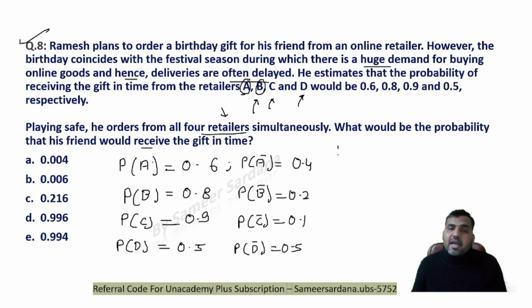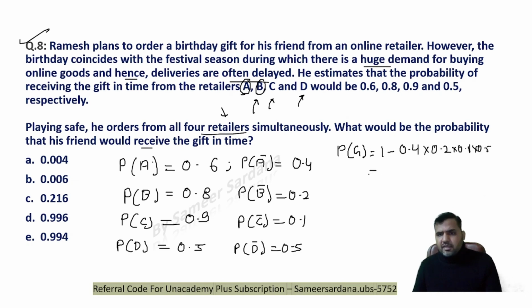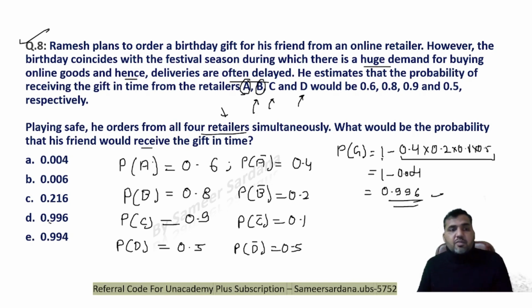If I want the probability of receiving the gift, it is 1 minus the probability that he is not receiving the gift from any of the retailers: 1 minus 0.4 into 0.2 into 0.1 into 0.5. That is 1 minus 5 into 4 into 2, 40, that is 0.004. The probability that he will receive the gift is 0.996.